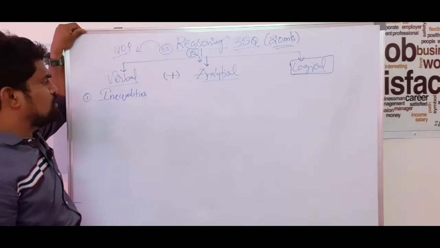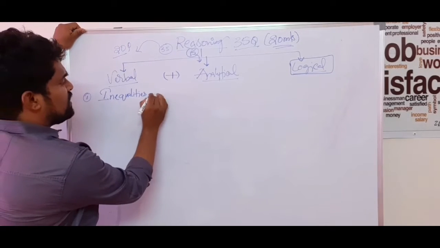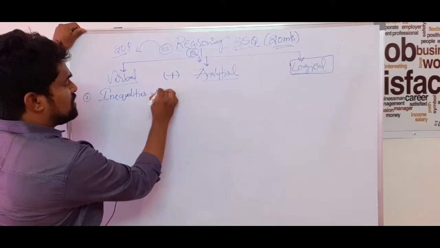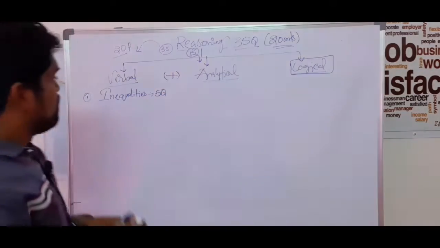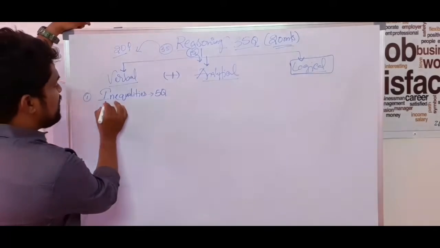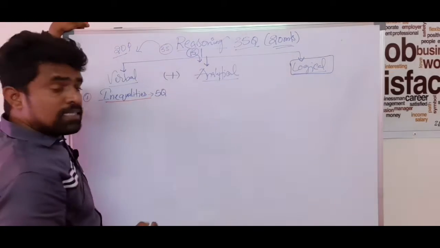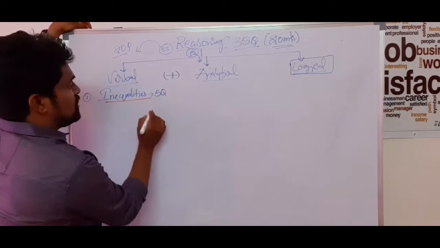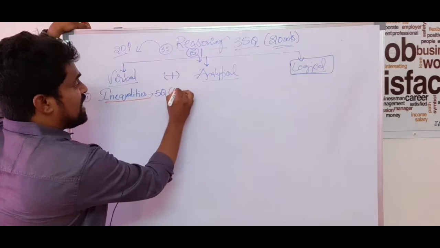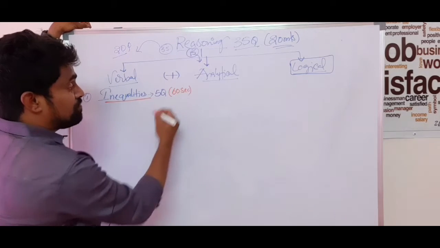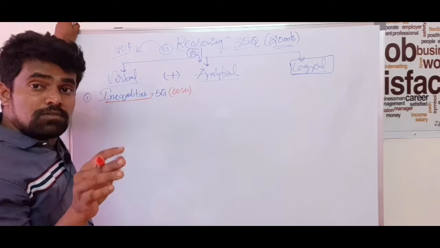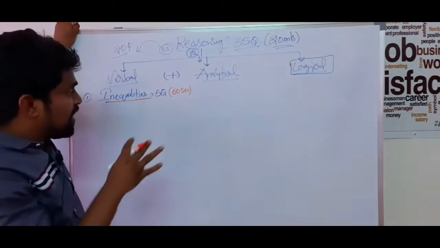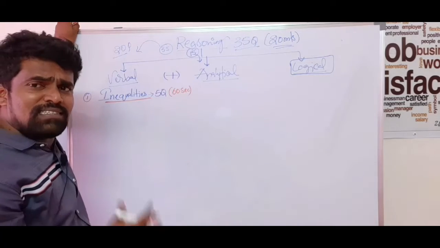Very easy concept guys. In inequalities they generally ask 5 questions for 5 marks. Each question carries 1 mark. These 5 questions we can complete in less than 60 seconds only.